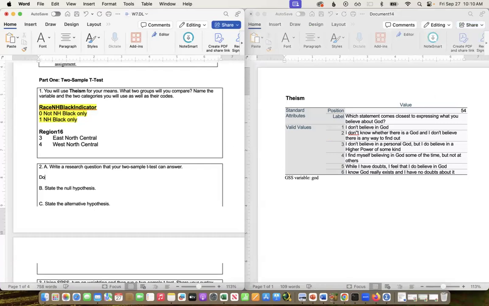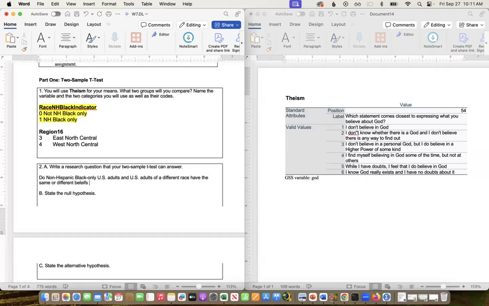So, do non-Hispanic Black only U.S. adults, meaning they're not multiracial, so not non-Hispanic Black and another race, and U.S. adults of a different race have the same or different beliefs in terms of theism? Okay.